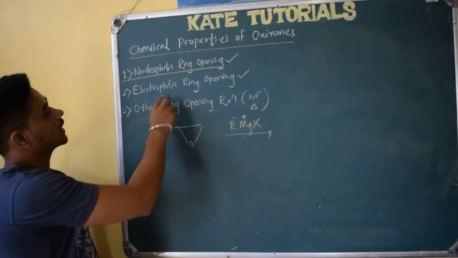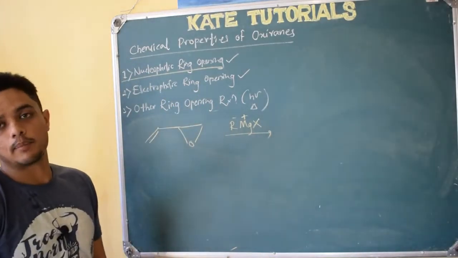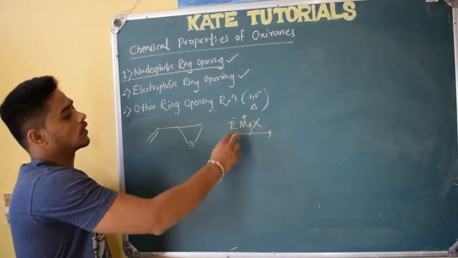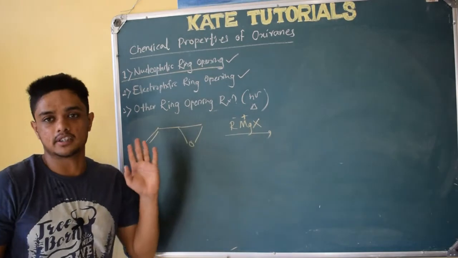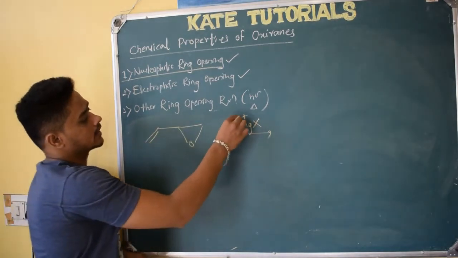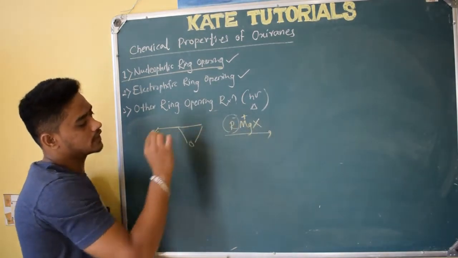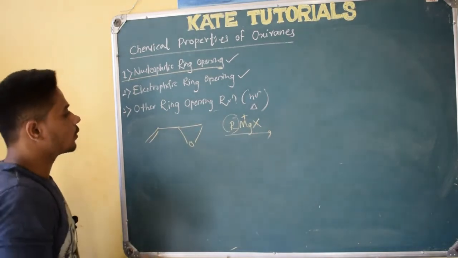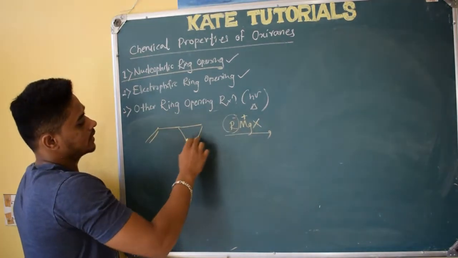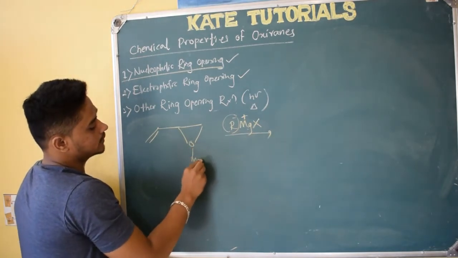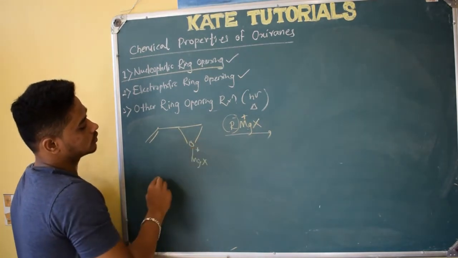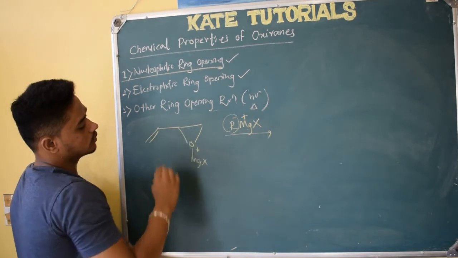Before going to the electrophilic ring opening reaction of this epoxide or the oxiranes, let us see one more reaction, that is nucleophilic ring opening reaction using Grignard reagent. Grignard reagent means R minus will be there, because of which it acts as a nucleophile. Because of the magnesium, it will form a bond, MgX. So oxygen gets positive charge, so it has the ability to break the bond.